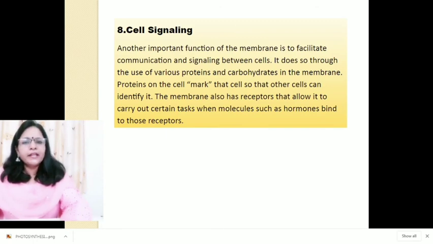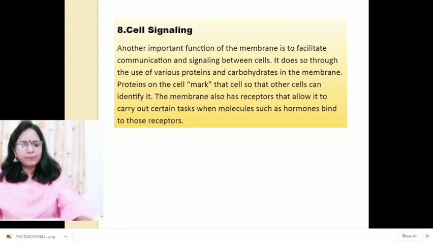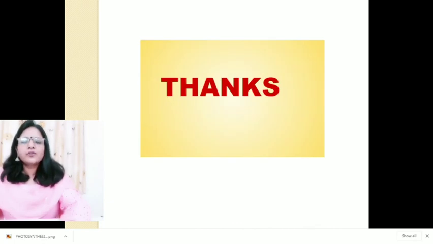In the membrane, proteins on the cell mark that cell so that other cells can identify it, and the membrane also has receptors that allow it to carry out certain tasks when molecules such as hormones bind to those receptors. So these are the functions of plasma membrane.